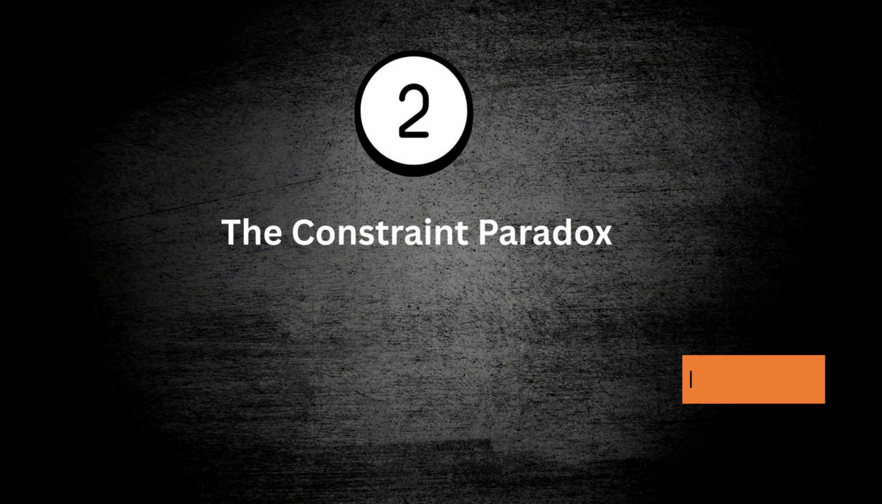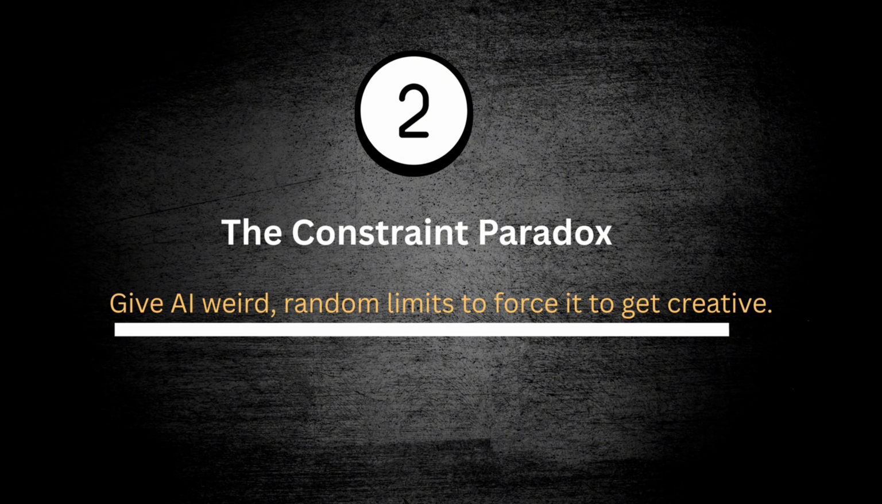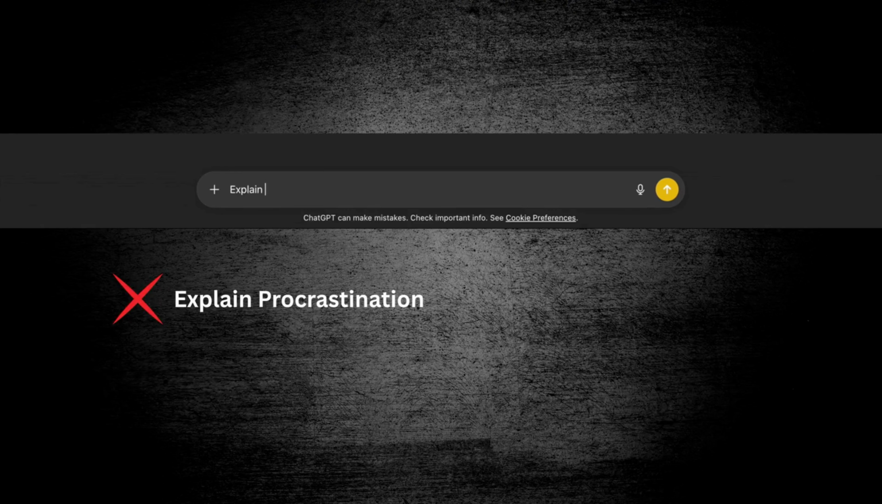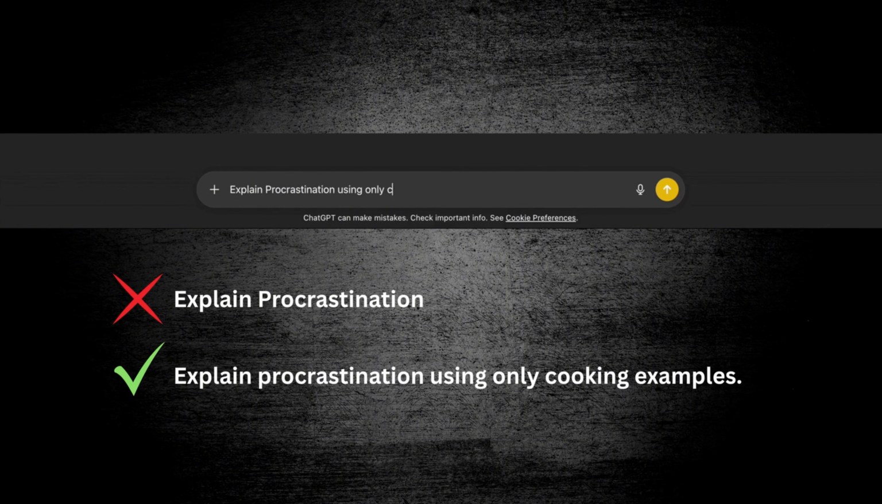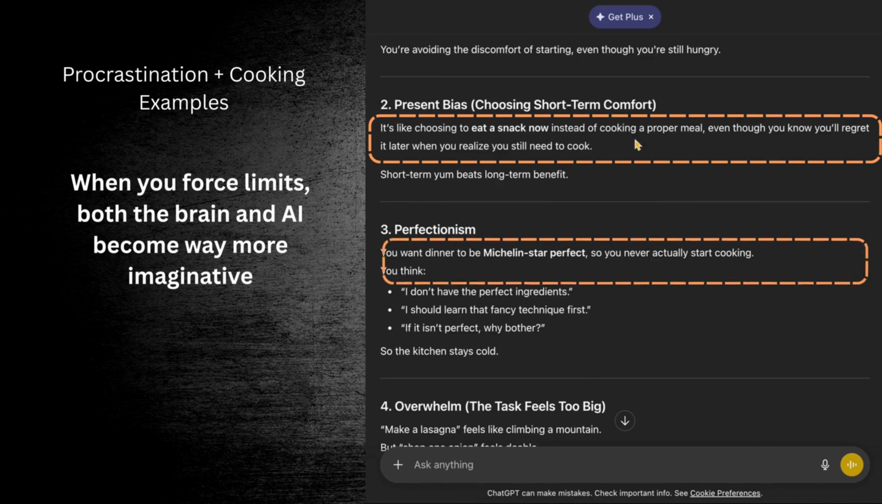Second trick is the constraint paradox. Okay, this one is super fun. You basically give AI weird random limits to force it to get creative. So instead of just saying explain procrastination, you say explain procrastination using only cooking examples. When you force limits, both the brain and AI become way more imaginative.